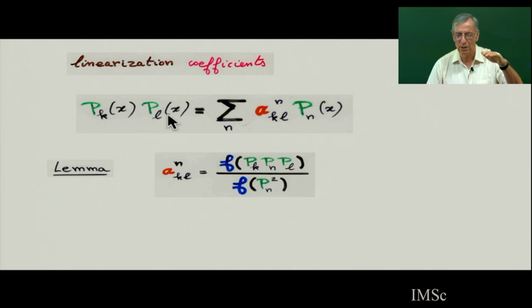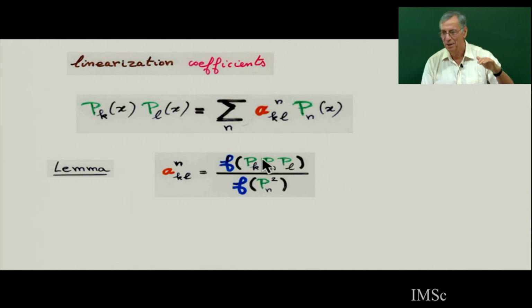So in fact, I go back to the linearization coefficient. The elementary lemma gives you that the linearization coefficient is this. The polynomials are orthogonal polynomials with a three-term recurrence relation. The f is a linear form.